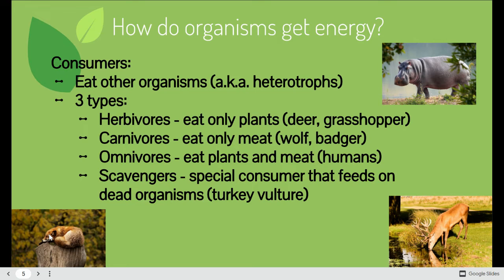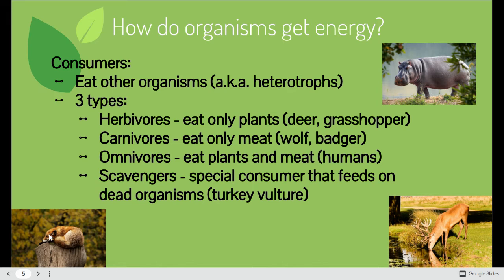So an herbivore eats only plants, a carnivore is going to eat only meat, and an omnivore could eat both. Typically, omnivores will prefer one thing over another. That might just be based on availability of food, or just their taste in general. Technically, dogs and cats are omnivores, but they usually prefer to eat a more meat-based meal. That's what their dog food and cat food is made up of, but they can eat plant materials too.